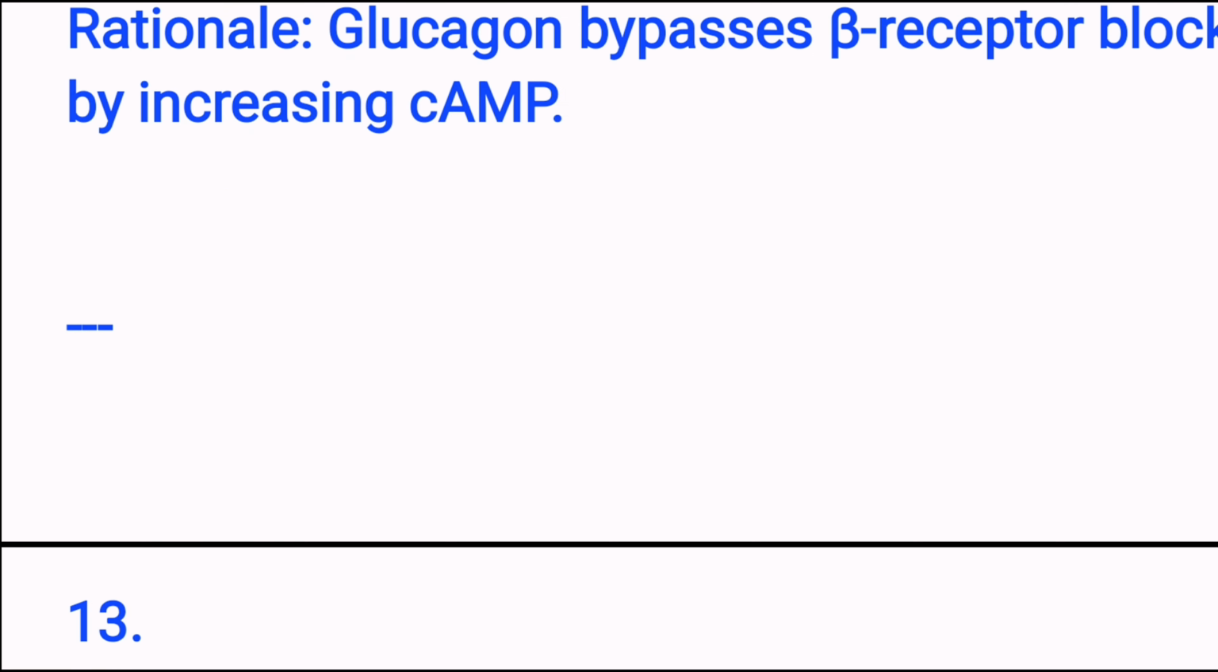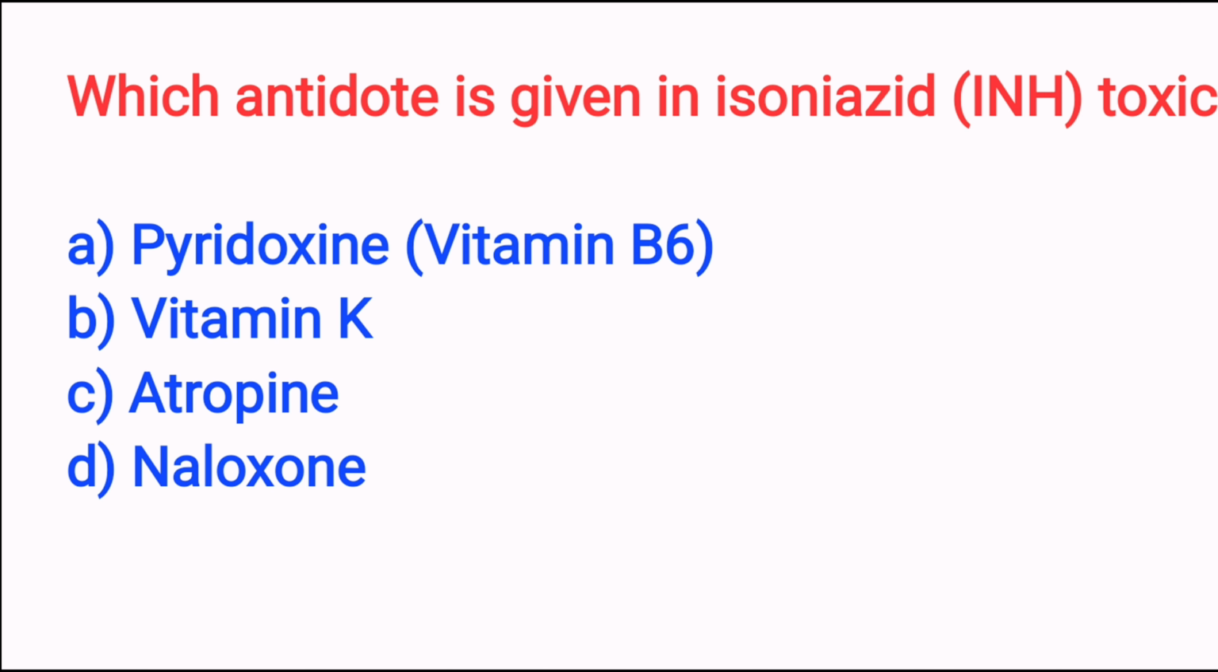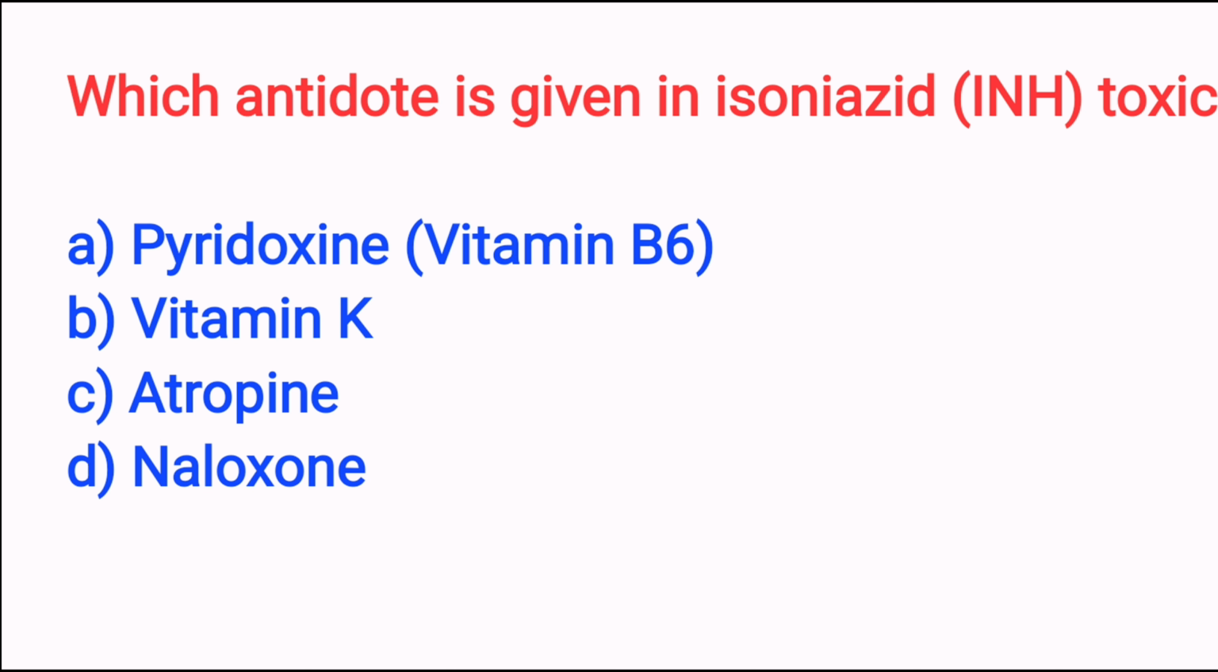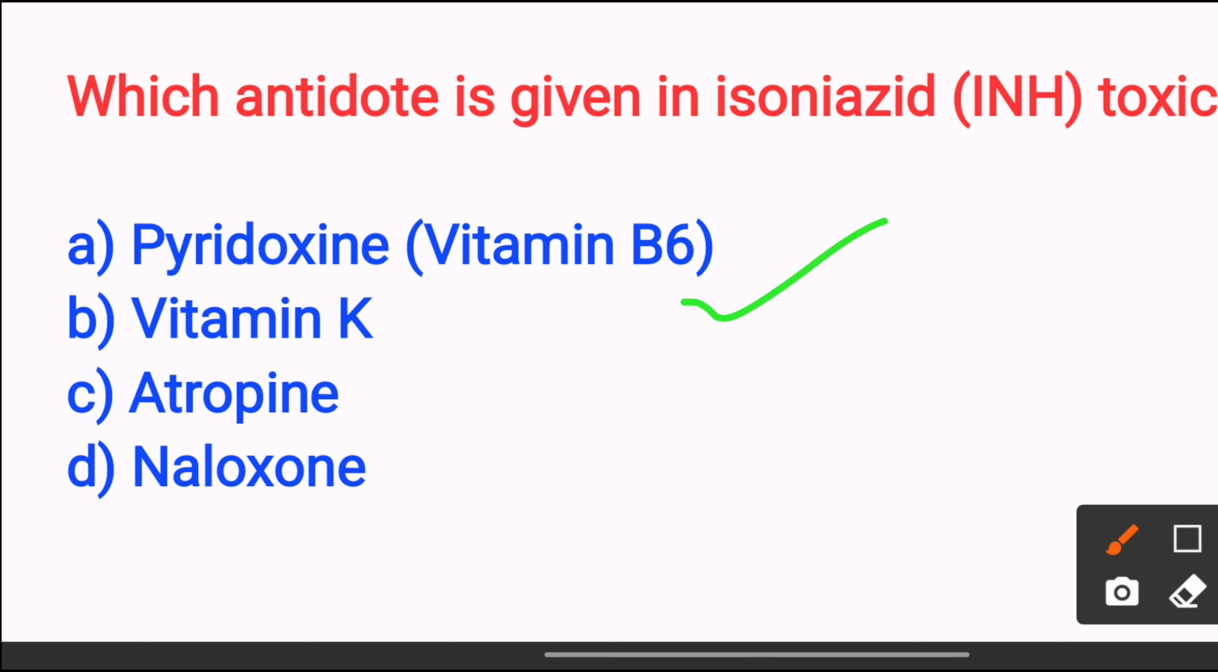Next, which antidote is given in isoniazid toxicity? Option A pyridoxine, option B vitamin K, option C atropine, option D naloxone. The answer is option A pyridoxine, because INH causes seizures by depleting vitamin B6, and supplementation reverses it. So the answer is option A.